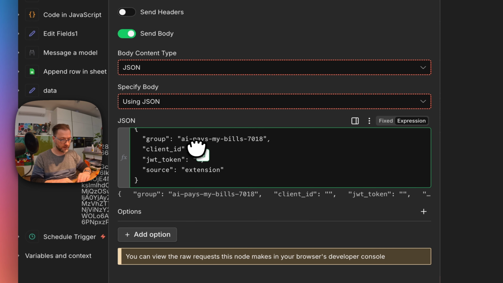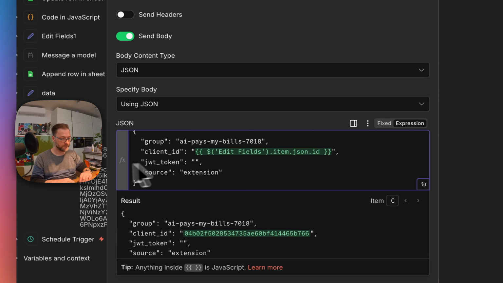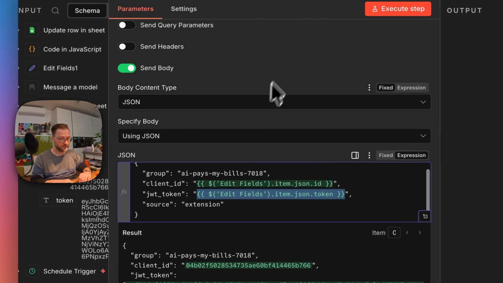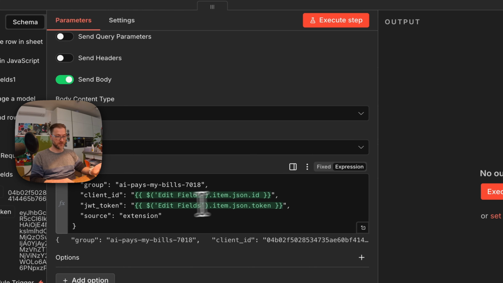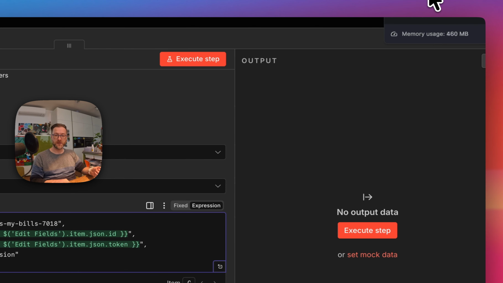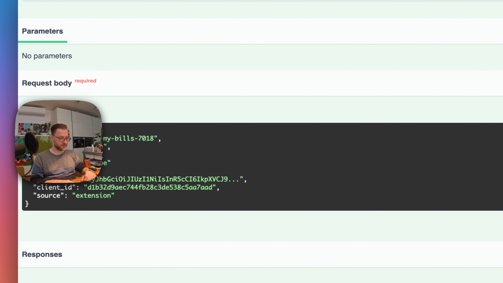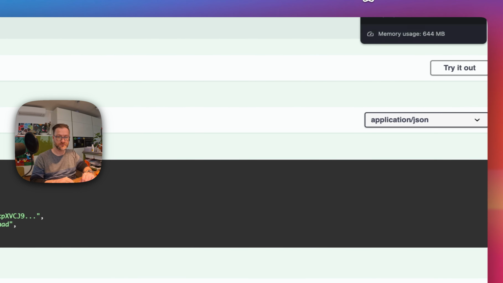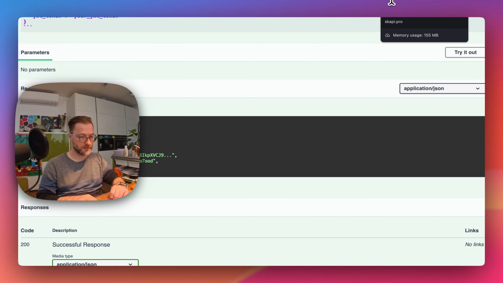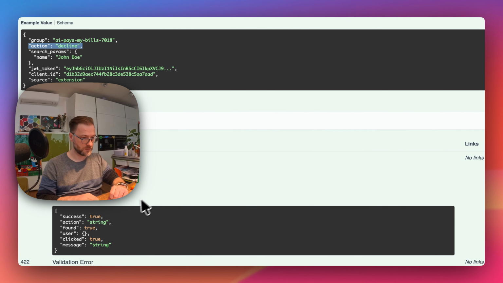I'm going to take this ID. Right now it's taken from this field ID, and the token is going to be taken from that field. So source is not really important at the moment, and the group, the action, is important. So I need to take this field over here, and I need to switch it to move.